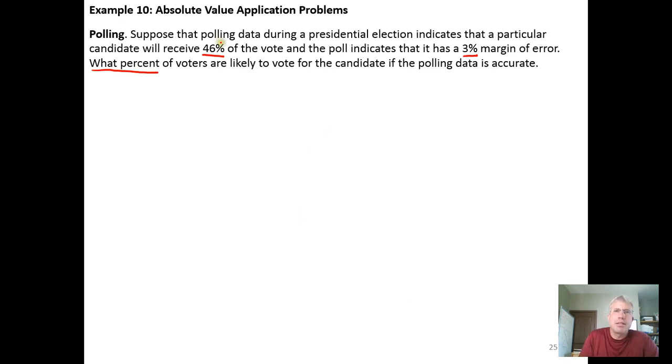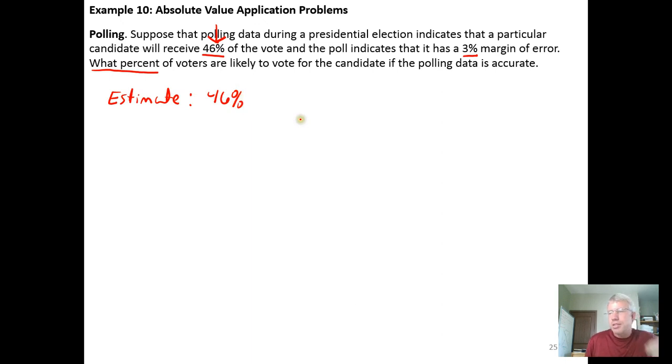And the idea here is when you're told on TV that a candidate seems to have a certain percentage of the vote, these are determined by taking random samples from the voting population and coming up with an estimate. And that estimate always has a margin of error. So we're given the estimate. We're estimating that we have a candidate who's going to receive 46% of the vote.